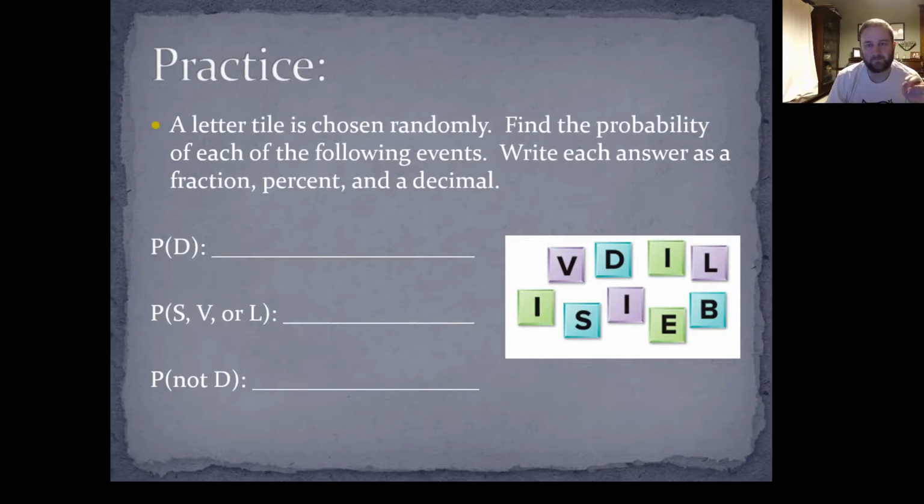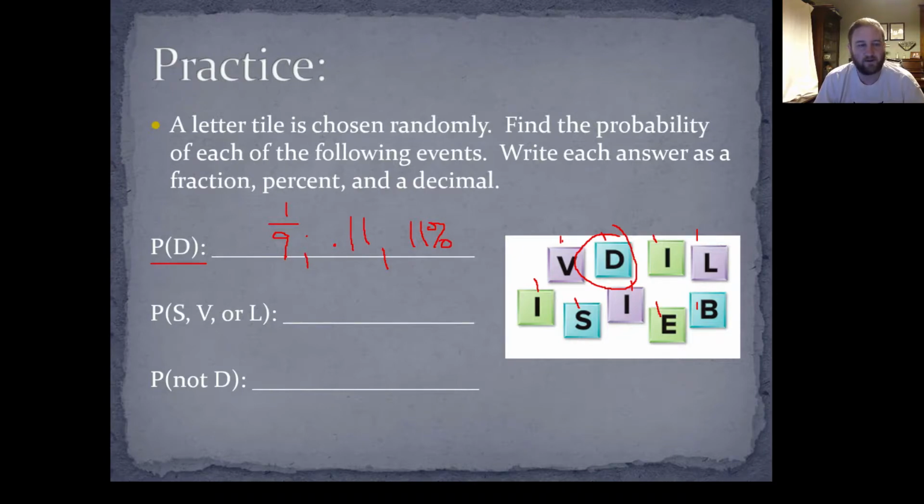All right. So this example says a letter tile is chosen randomly. Find the probability of each of the following events. Write each answer as a fraction, percent, and a decimal. If we want to know the probability of picking a D, well, there's only one D here, right? So that's 1 out of a total of 1, 2, 3, 4, 5, 6, 7, 8, 9 tiles. So that's 1 out of 9. As a decimal, that's 0.11. As a percent, that's 11%.